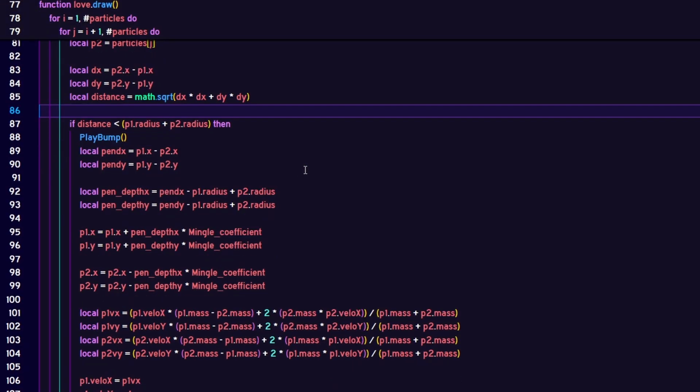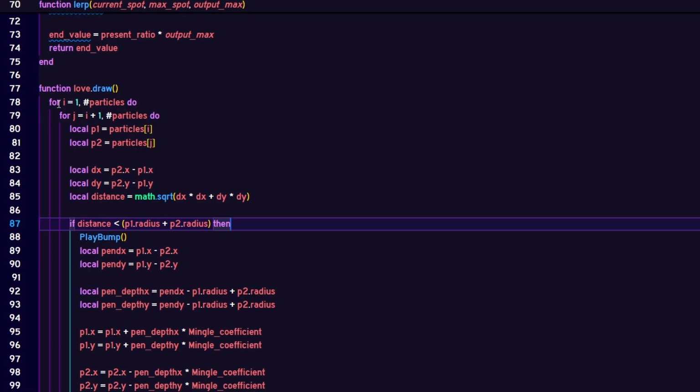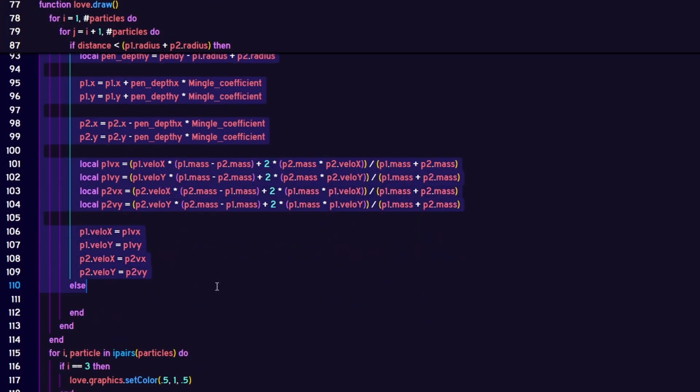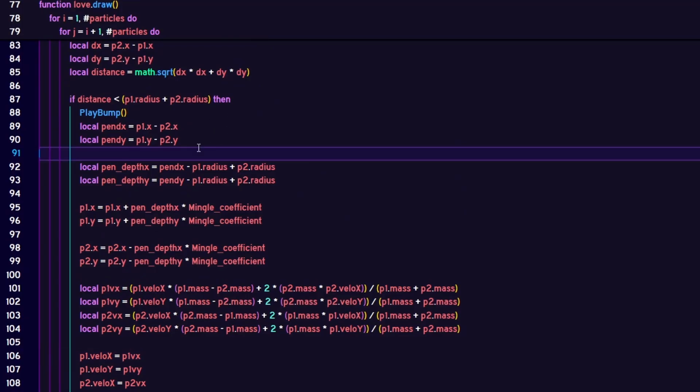We need to first identify how far away each particle is from one another. This lets us tell if they're closer than the sum of their radii, or in layman's terms, if ball touch other ball. If they're not, thank God, we can spare some computational power and skip the iteration. Otherwise, we do math identifying how they collided and how the resultant velocities behave depending on their mass.